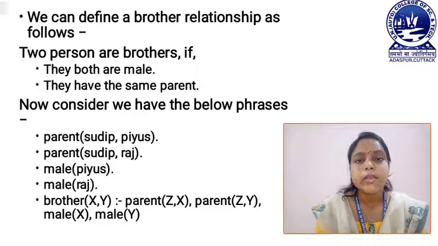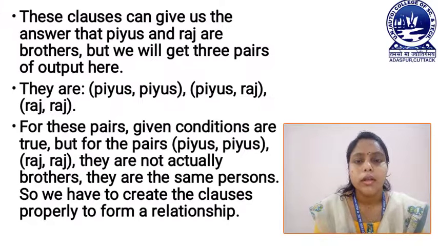That means X and Y have the same parent, which is represented by parent(Z, X). That means here Z is the parent of X, and the next one is parent(Z, Y). That means here Z is also the parent of Y. Then we can say brother(X, Y), which means there is a relationship between X and Y, which is the brother relationship. Now these clauses can give us the answer that Piyush and Raj are brothers, but we will get three pairs of output.